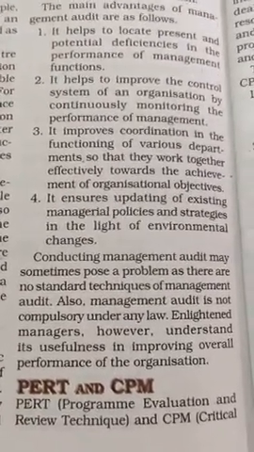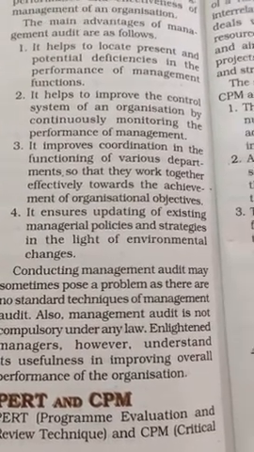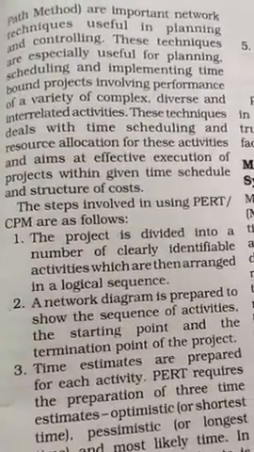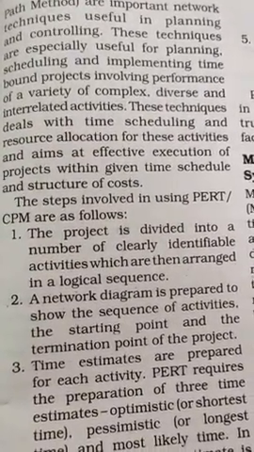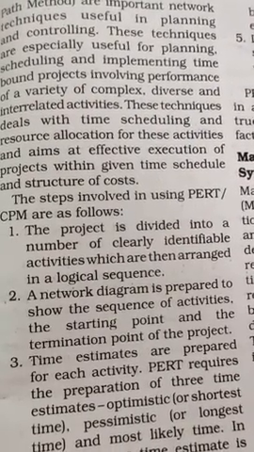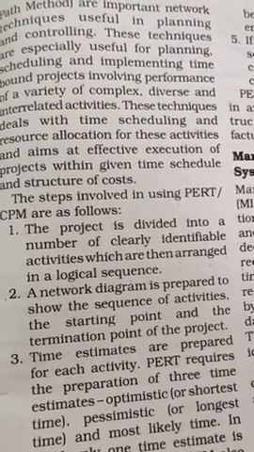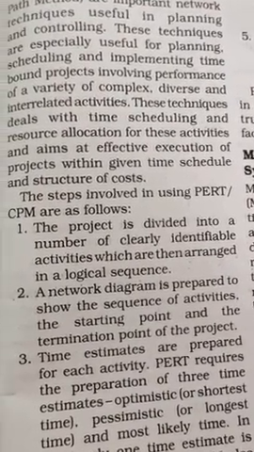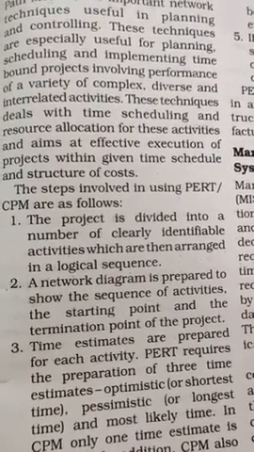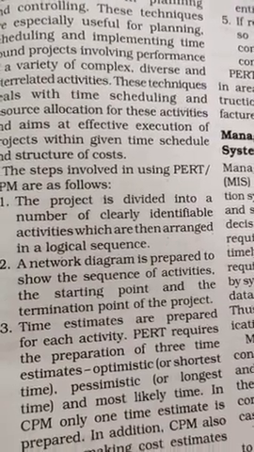Next is PERT and CPM. PERT is program evaluation and review technique, and CPM is critical path method. These are important network techniques useful in planning and controlling. These techniques are especially used for planning, scheduling, and implementing time-bound projects involving performance of a variety of complex, diverse, and interrelated activities. These techniques deal with the time scheduling and resource allocation for these activities and aim at effective execution of projects within given time, schedule, and structure.